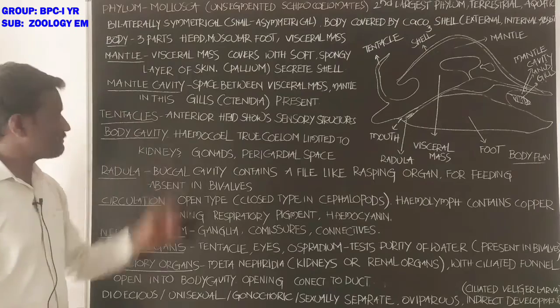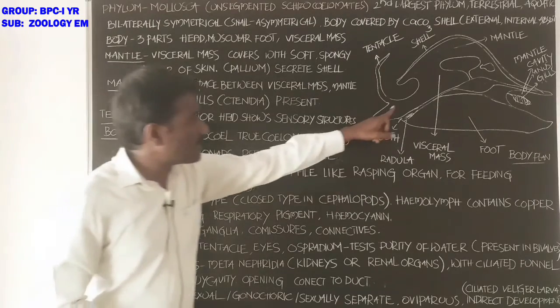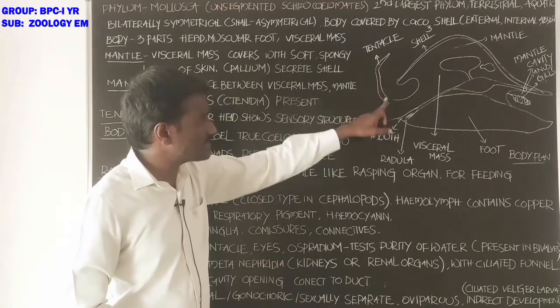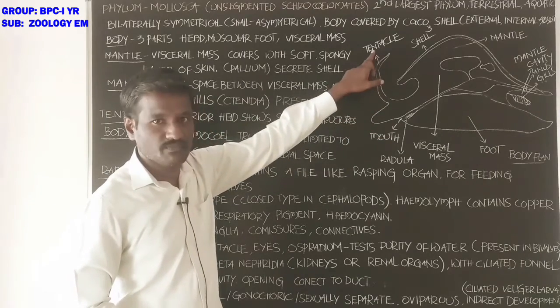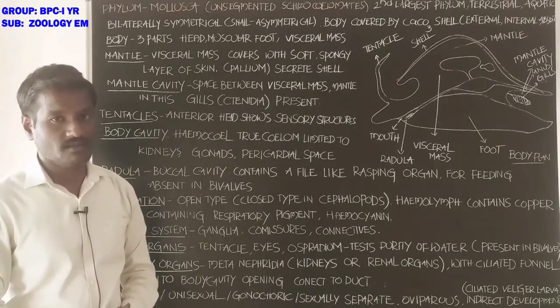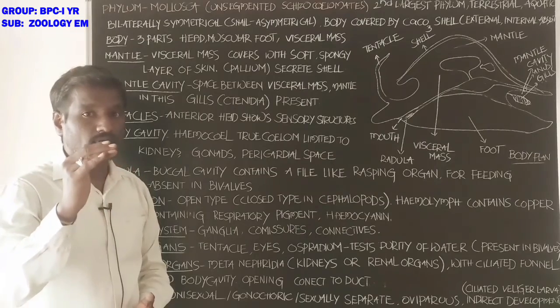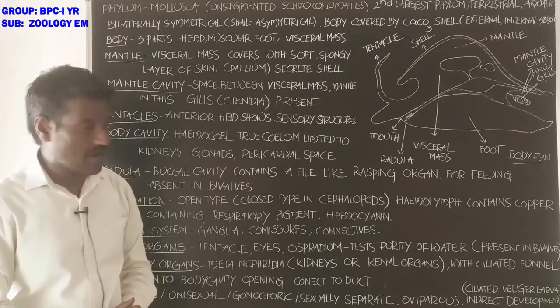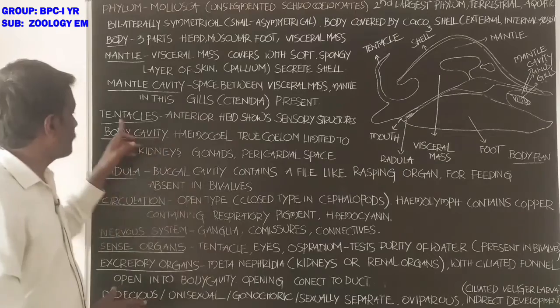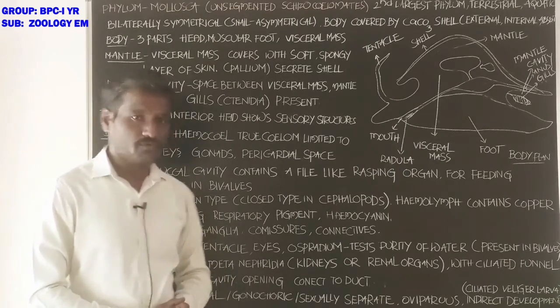Students, tentacles. Tentacles are sensory structures. The anterior part of the head shows the sensory structures called tentacles. These are receptors for touch and smell. They also help in feeding.